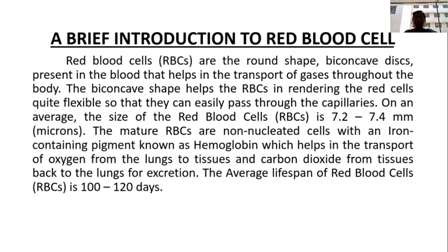Okay, what are RBCs? RBCs are round-shaped biconcave discs. RBCs contain hemoglobin. The hemoglobin helps in the transport of oxygen from the lungs to the tissues and carbon dioxide from the tissues to the lungs. The lifespan of RBCs is 100 to 120 days.